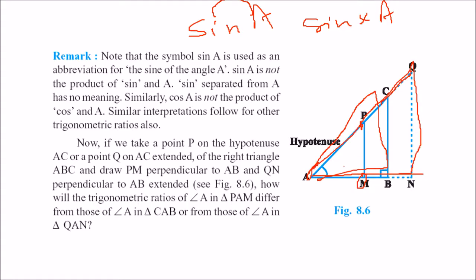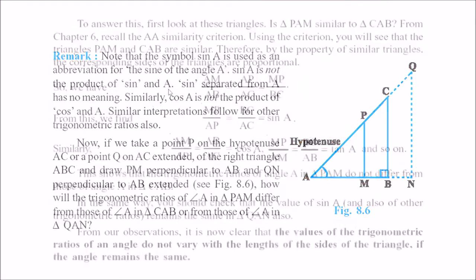Will the sine, cos, tan change? They will not change. Why? Let us see. Take this triangle APM and take this triangle ACB, this bigger triangle, okay? Now in this, angle A is common and these two are 90 degrees. So these two triangles become similar. So AM by AB will be equal to PM by CB equal to AP by CA, like this.